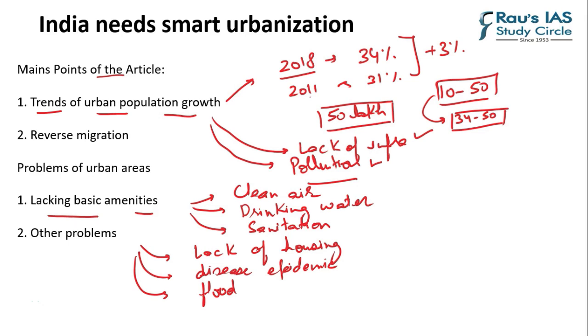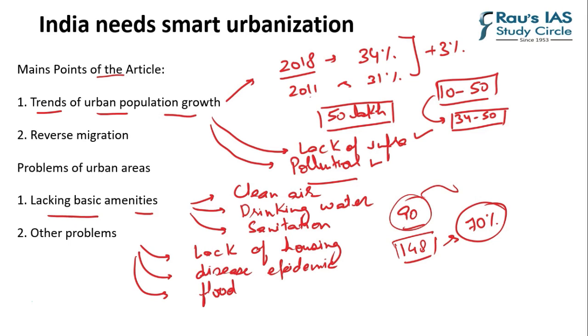The author also highlights that the government has identified 90 smart cities, and for these 90 smart cities, 148 projects have been initiated, and out of these projects, only 70% are only at the starting phase. Now, this is very troublesome because it means that even if we identify the smart cities, we are not doing enough for the urban growth and development of the country. So, this problem should also be handled by the government.